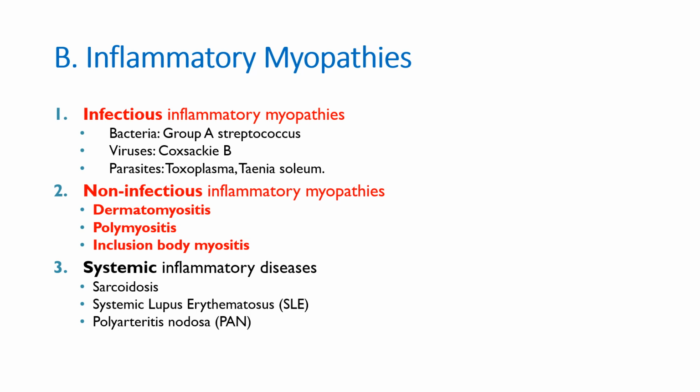Now we go to inflammatory myopathies, which are divided into infectious inflammatory myopathies, non-infectious inflammatory myopathies, and systemic inflammatory diseases. We will look into the first two, infectious inflammatory myopathies and non-infectious inflammatory myopathies, and we'll look into dermatomyositis, polymyositis, and inclusion body myositis.